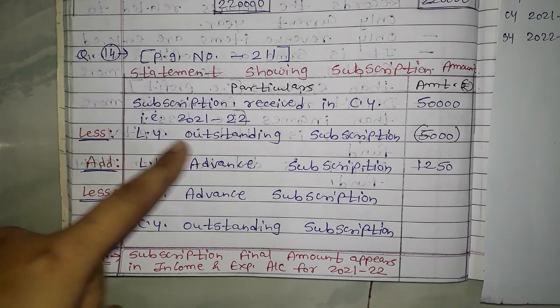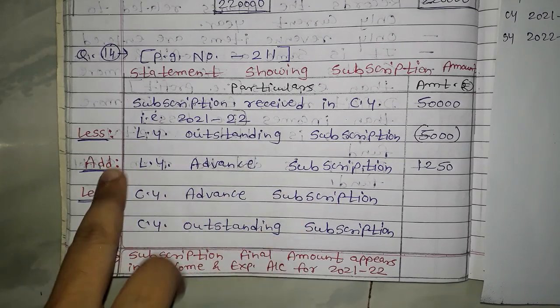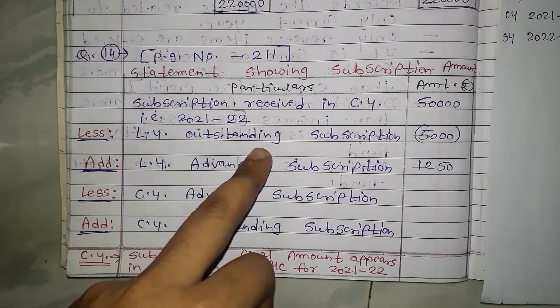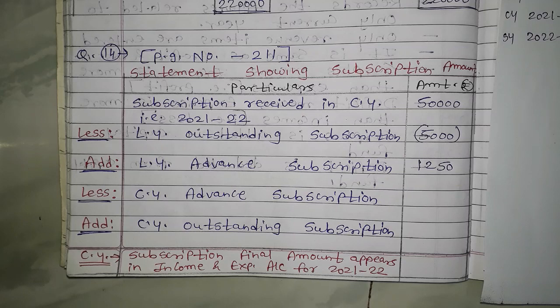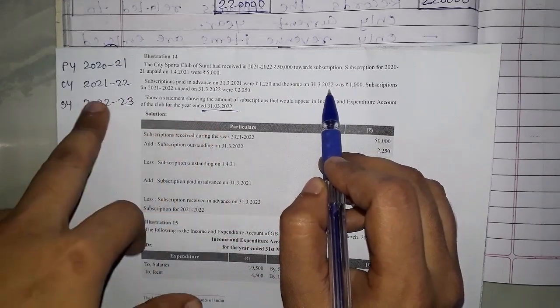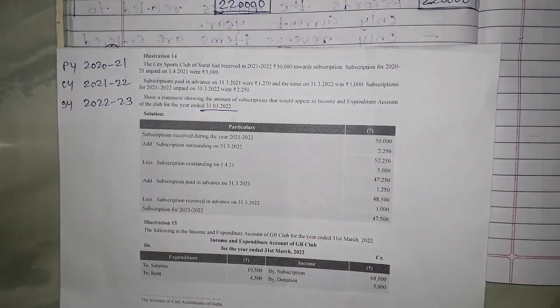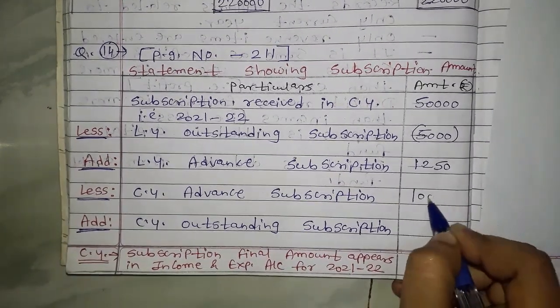So here last year outstanding is there, then we have to deduct, and last year advance is there, then we have to add. Okay, because last year outstanding is received in the current year, which is not related to current year, but last year advance is received in the last year, but that is related to current year, so that's why we are adding. Okay, next, same, and the same means advance on 31st March 2022. 31st March 2022 पे एडवांस है 1000 का, दैट इज करंट ईयर. सो करंट ईयर का एडवांस क्या होगा आपका, लेस होगा, बिकॉज करंट ईयर एडवांस इज नॉट रिलेटेड टू दिस ईयर. सो बेसिकली अपोजिट इफेक्ट्स विल बी देयर.